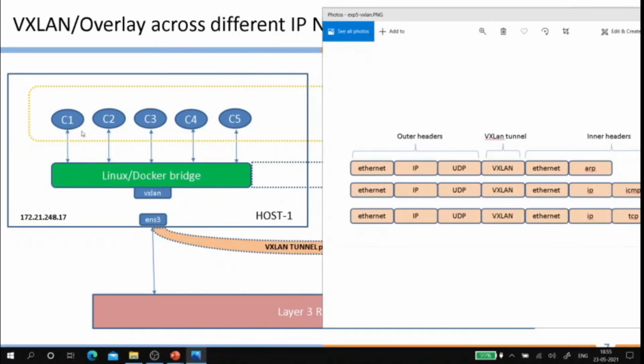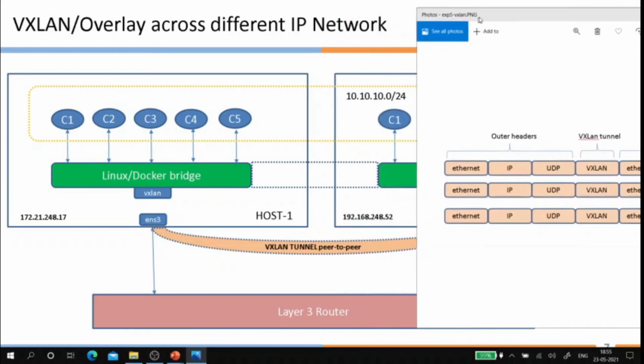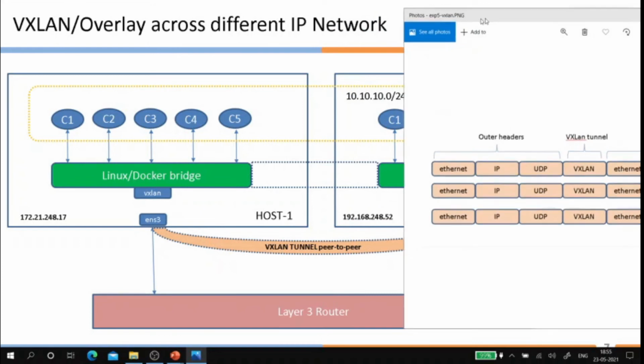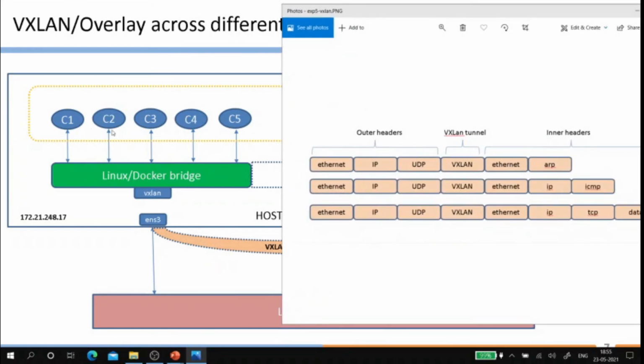Now, how does the whole thing work? Suppose one of the containers wants to push traffic to the containers here. This container will not have any idea about the VXLAN tunnel. It will just push the traffic onto this bridge, and if the bridge decides the destination is not here, it has to go out.